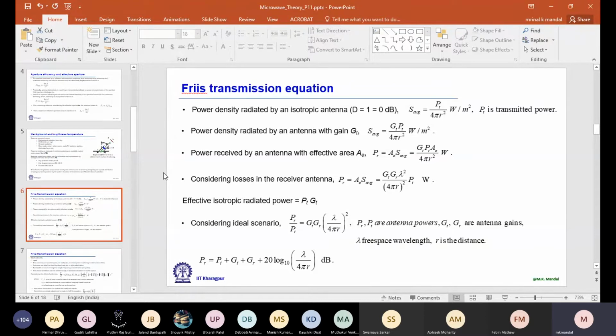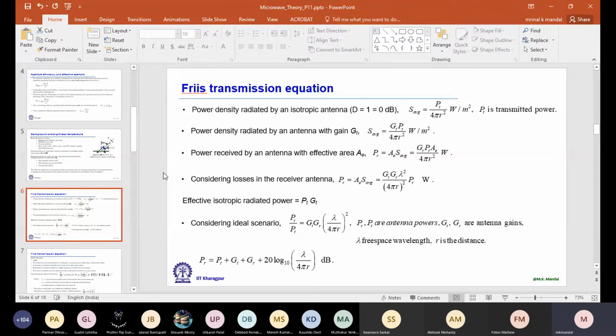So, the power density radiated by an isotropic antenna. As I said, for an isotropic antenna, the gain or directivity is 0 dB. It radiates in all directions equally.